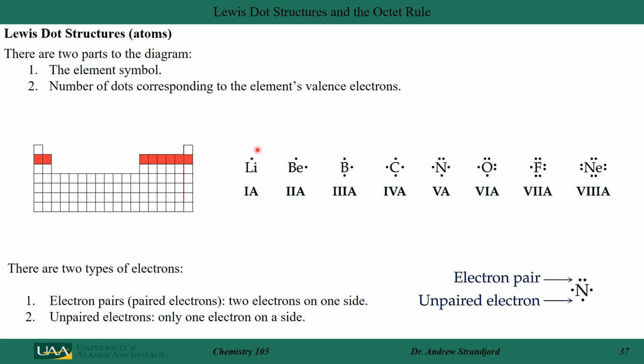So lithium has 1 valence electron, beryllium has 2, boron 3, carbon 4, nitrogen 5, oxygen 6, fluorine 7, and neon, my noble element, has 8. Notice in some cases we have the electrons paired up, and in other cases we have them as single electrons. So we can represent them as paired electrons, or as unpaired electrons.